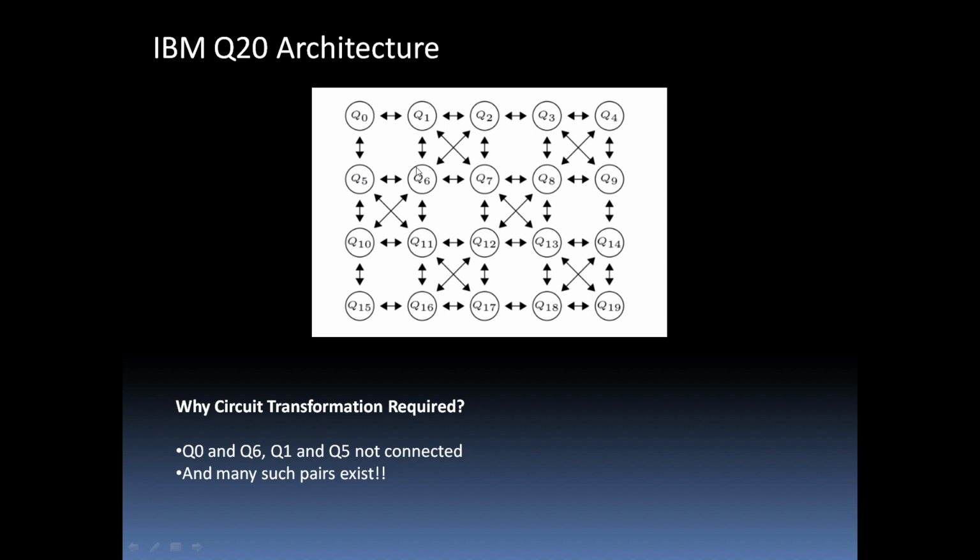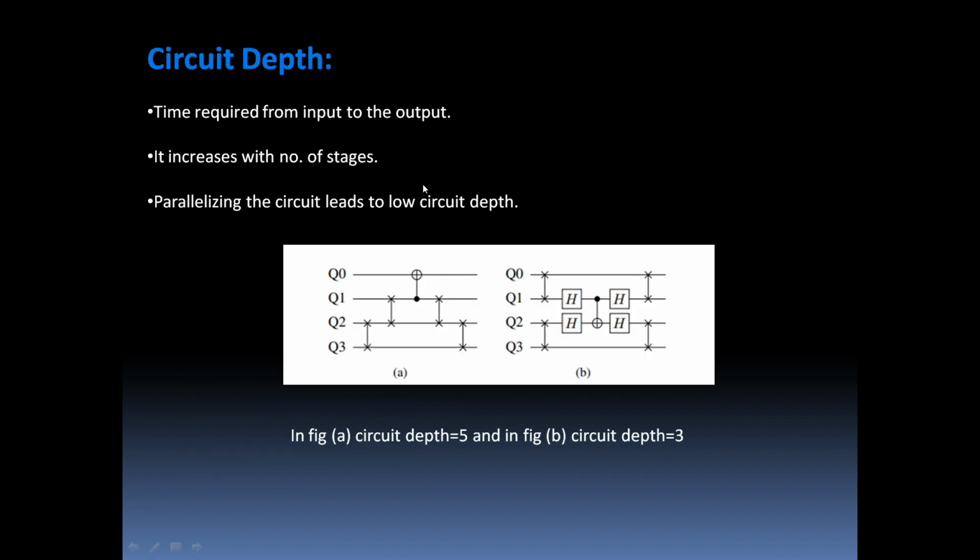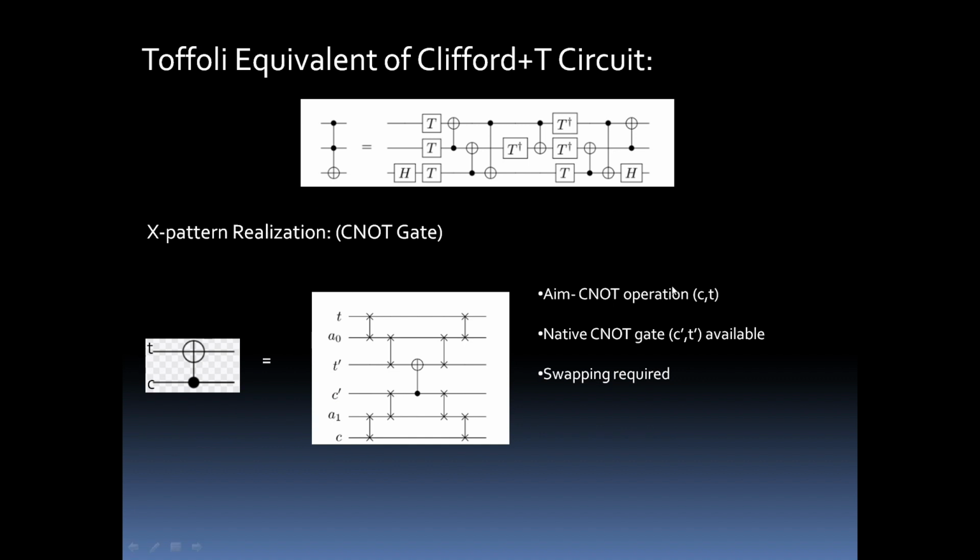Now our target is to implement the C naught operation between Q0 and Q6, which is a non-native gate, right? So here that is what we have written: the aim is the C naught operation between, let's say, 0 and 5. So this is 0 and this is 5. We have to perform an operation between 0 and 5. Now we are just focusing on this particular C naught gate.